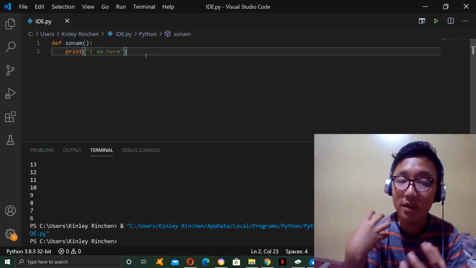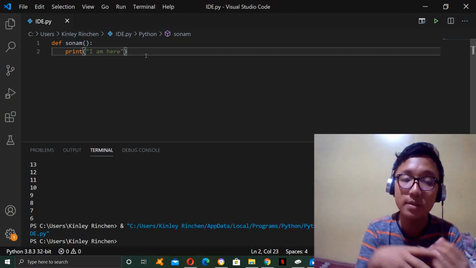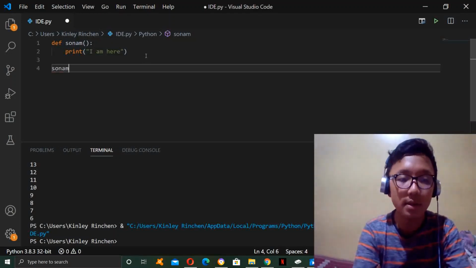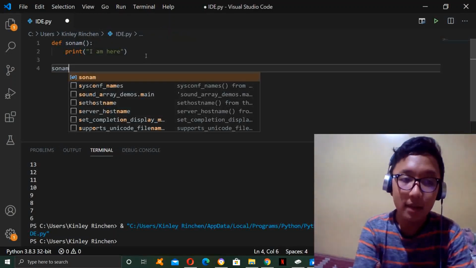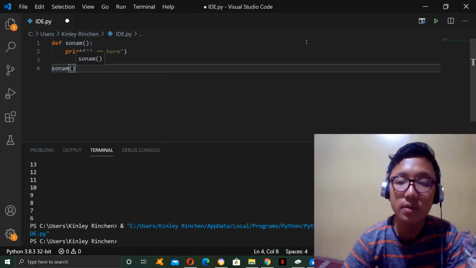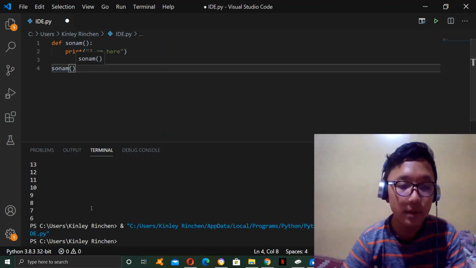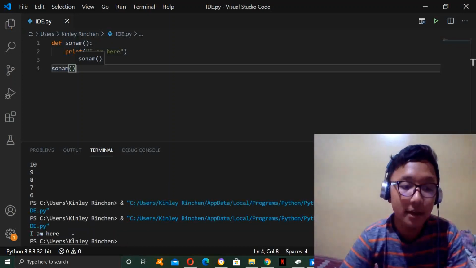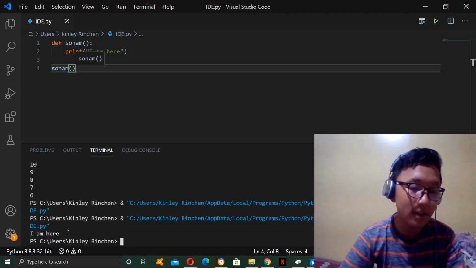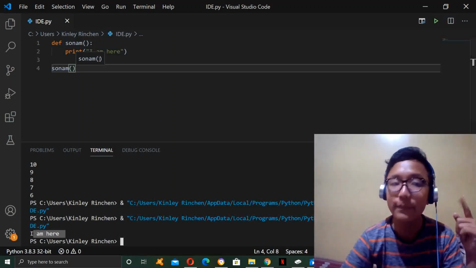That's why we have to call the function in Python as well. We have to tell it to do it. How you call the function is just by writing the function name and then the brackets, and we're done. So we're good to go. Let's see. We press this, and now you have told me to say I'm here right now. So that's why I said I'm here.